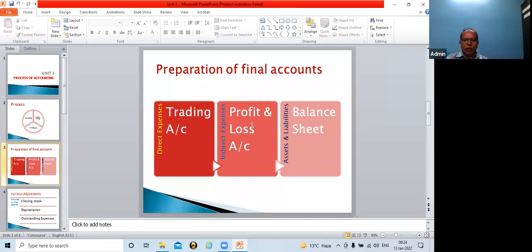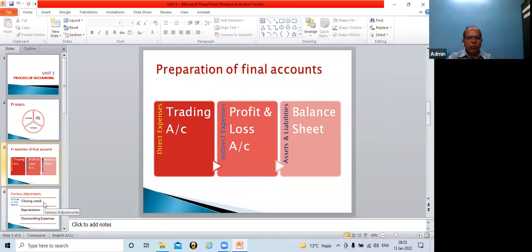Maybe tomorrow I will have just a little bit of revision for this also. Now, from the examination point of view, you may be asked to prepare final accounts of a sole proprietorship, because if you refer to your syllabus, there is a point for numericals, that a numerical question can be asked on preparation of final accounts of sole proprietorship.